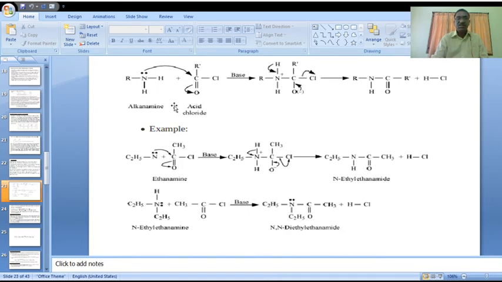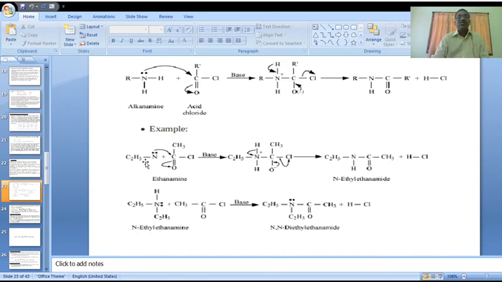Based on this, these are two examples for primary amines, and this is the example for secondary amine. Primary and secondary amines are involved in this reaction because one of the H plus ions is required for removing the halogen group. Okay, one of the H plus ions is required.